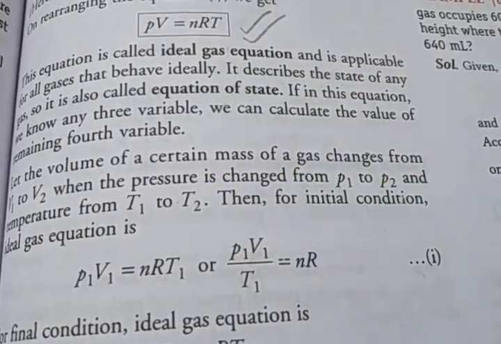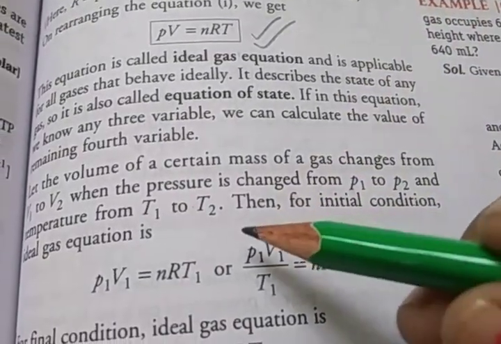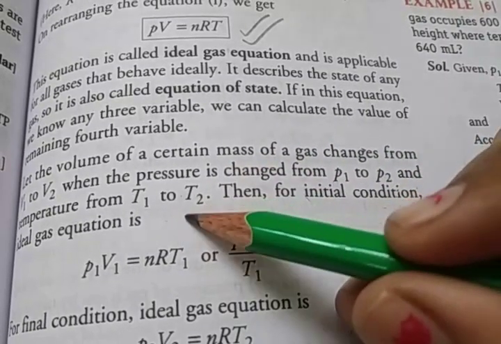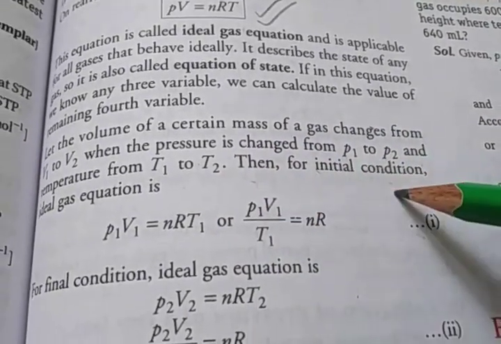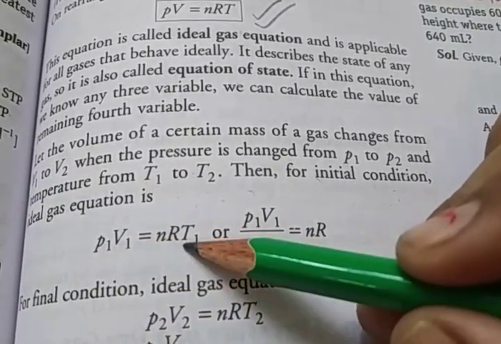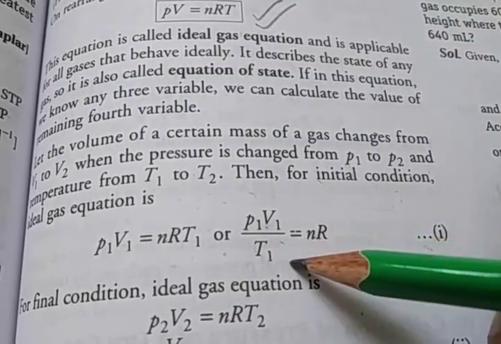Let the volume of a certain mass of gas change from V1 to V2, the pressure from P1 to P2, and the temperature from T1 to T2. For the initial condition, the ideal gas equation is P1V1 = nRT1, so P1V1/T1 = nR.